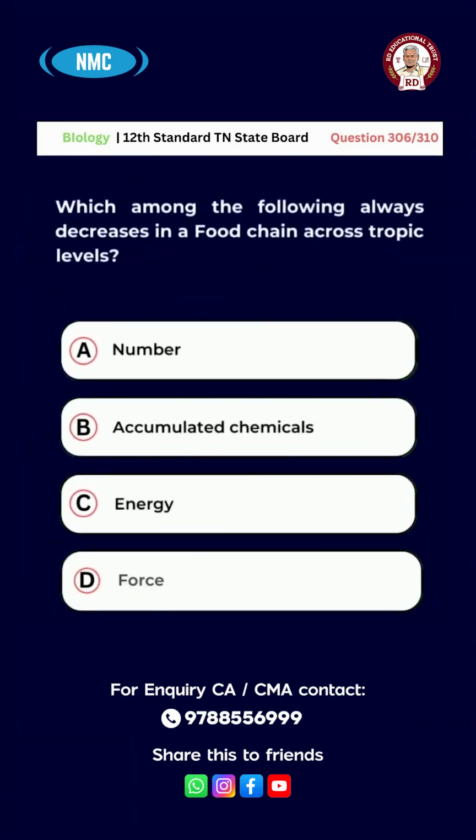Question number 306. Which of the following always decreases in a food chain across trophic levels? A, number. B, accumulated chemicals. C, energy. D, force. The right answer for this question is option C, energy.